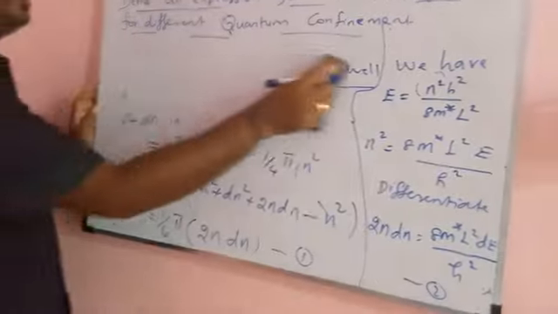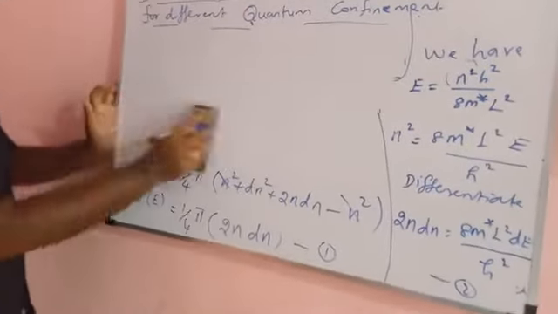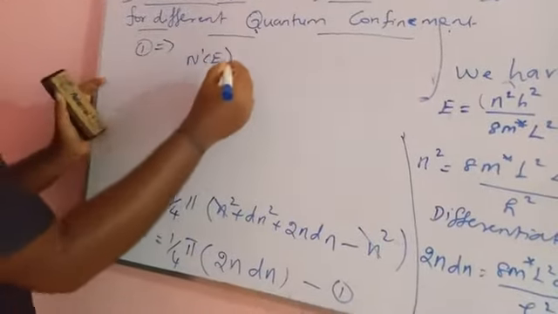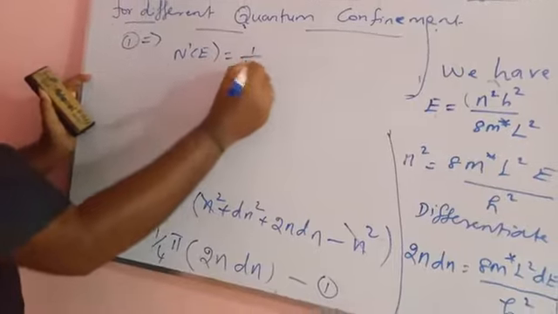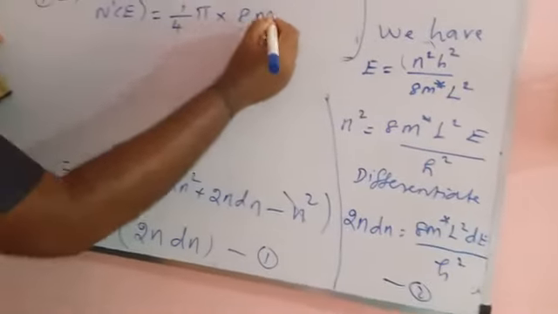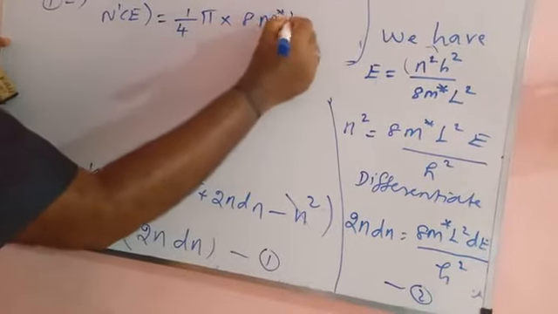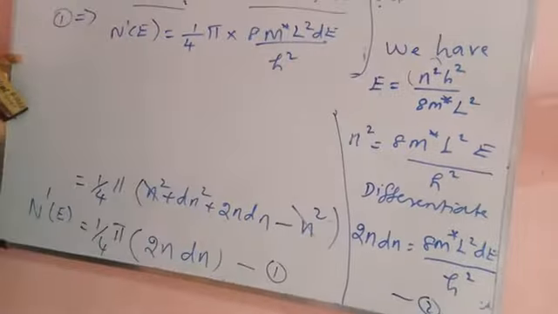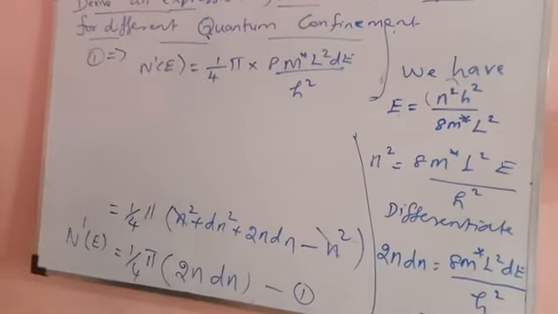So now the equation is going to change. That is, the first equation becomes n prime E is equal to 1 by 4 pi into 8 m star L squared dE divided by h squared. This is a formula.